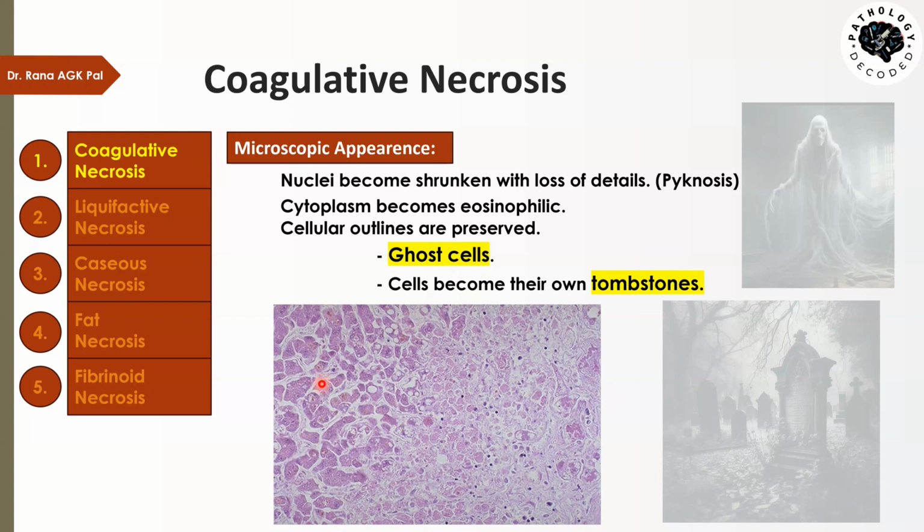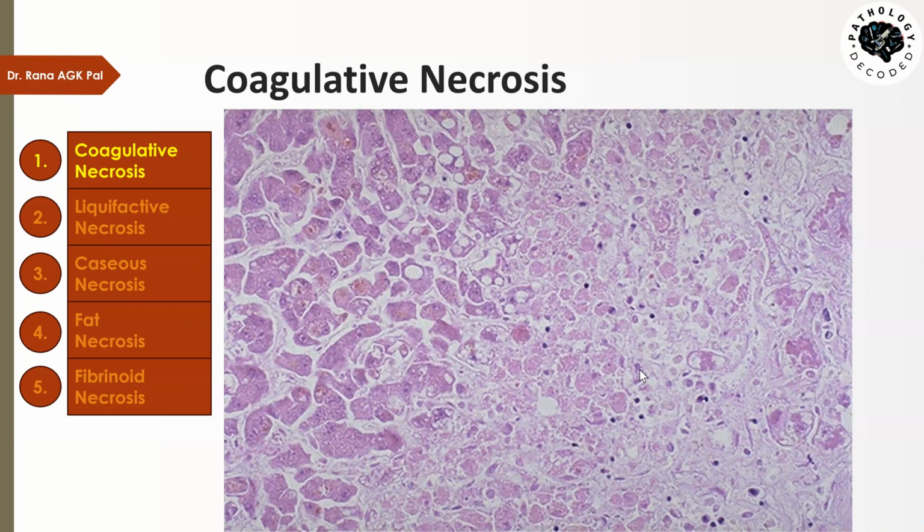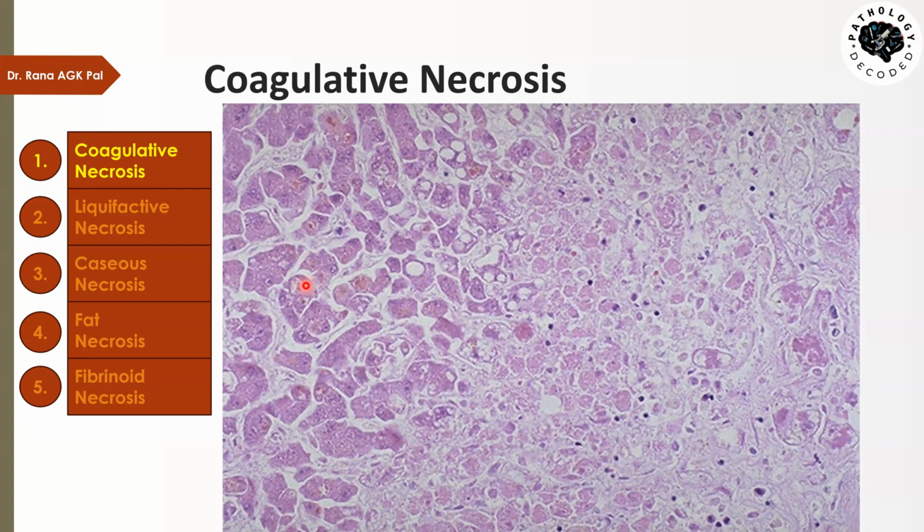So here you see, we have got liver tissue, and the cells have got a certain shape. Over here we see that the cells have lost their details. Now here you can see there are nuclei inside, there are cytoplasmic vacuoles, there are cytoplasmic contents, etc. But over here you see that the cells have become faded. But still, looking at the outline, you can very clearly tell that these cells belong to so and so tissue. That means you are able to tell to which tissue these cells belonged. So you can identify them, just like you identify the dead body within the grave by looking at the tombstone.